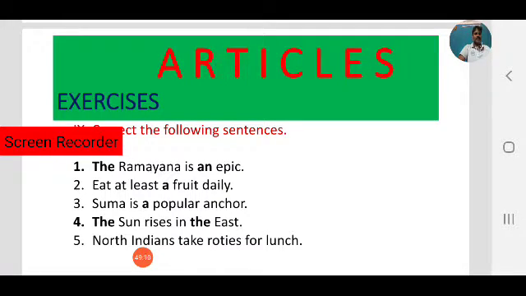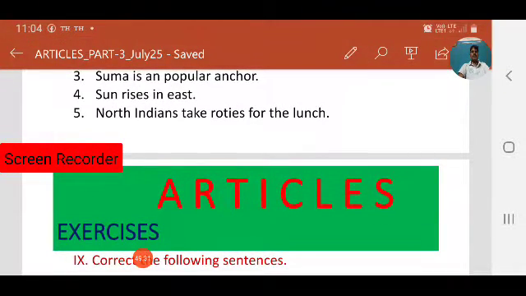The sun rises in the east, the west, like that. Okay, that is one example.